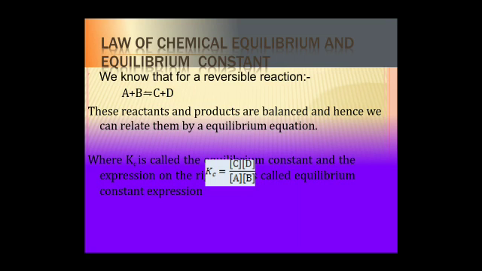Types of equilibrium. Before that, I want to say there are two types of equilibrium. One is homogeneous equilibrium, second is heterogeneous equilibrium. What is homogeneous equilibrium? In which everything takes place in only one phase. It can be liquid, solid, gas, any form. The chemical equilibrium of a homogeneous chemical reaction is called homogeneous equilibrium. Second is heterogeneous equilibrium. It occurs in different phases, meaning solid and gas, solid and liquid, etc. The chemical equilibrium of a heterogeneous chemical reaction is termed heterogeneous equilibrium.